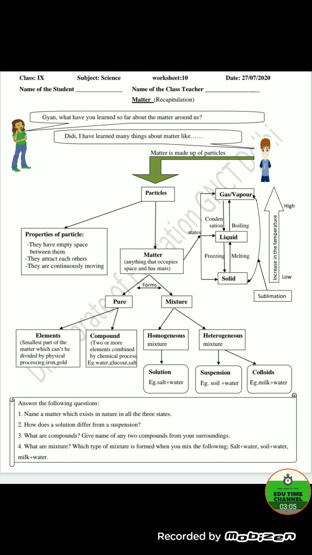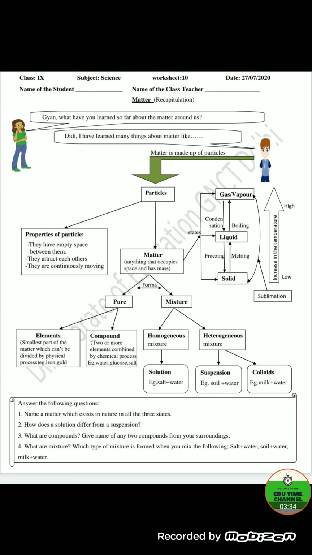We can't see the particle size of solution, but we can see the particle size of suspension. Particles can't be separated out by filtration in case of homogeneous mixture, whereas particles can be separated out in case of heterogeneous mixture. Homogeneous is transparent, whereas heterogeneous is opaque.